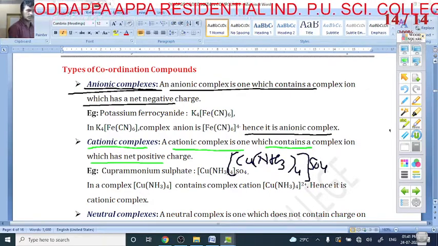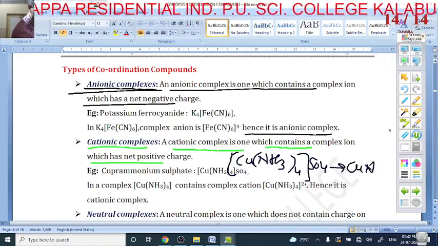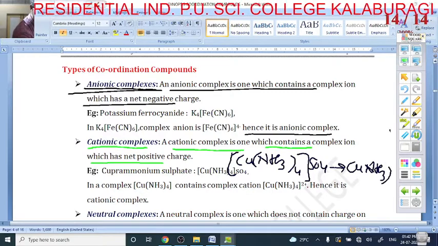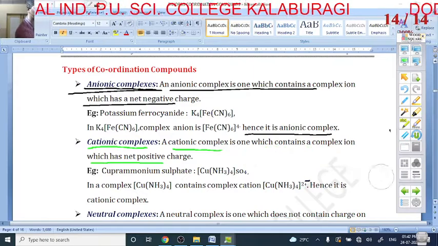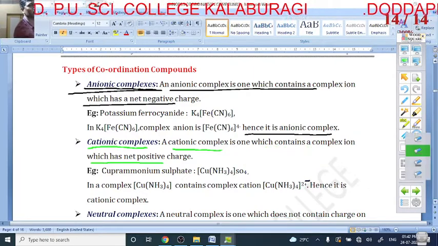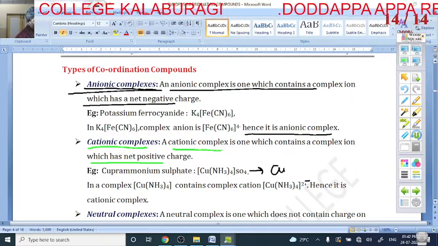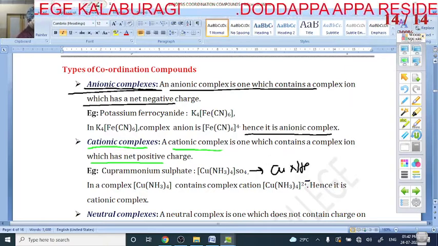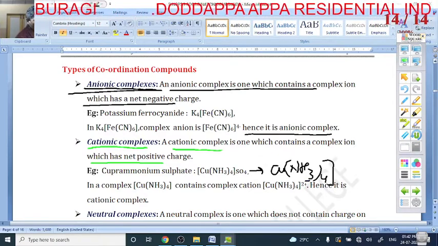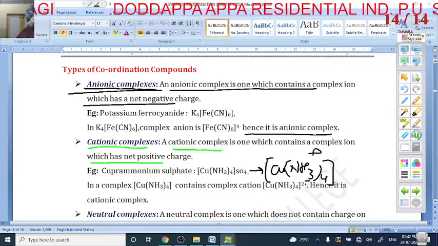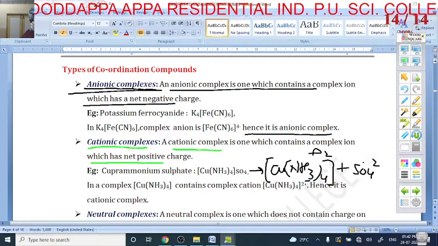When it dissociates, it gives [Cu(NH3)4]2+ plus SO4 2-.